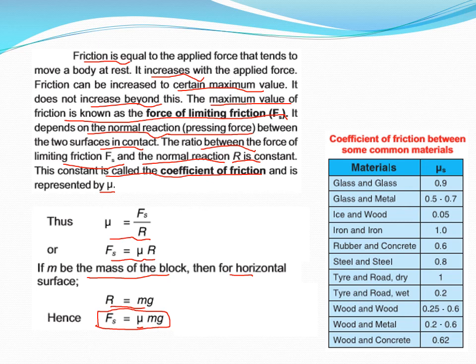Here, if you notice the coefficient of friction between some common materials, you will understand this relation better, where Fs equals some constant mu times mg.